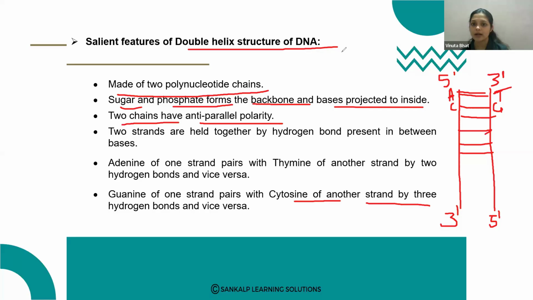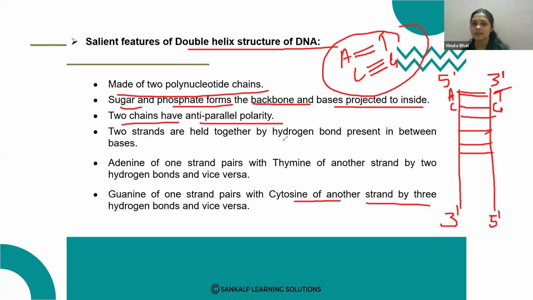So adenine and thymine are bound by 2 hydrogen bonds, and cytosine and guanine are joined by 3 hydrogen bonds. This is very important. How many hydrogen bonds are present in the DNA between the nitrogen bases?